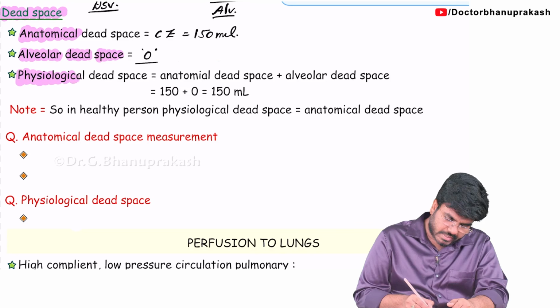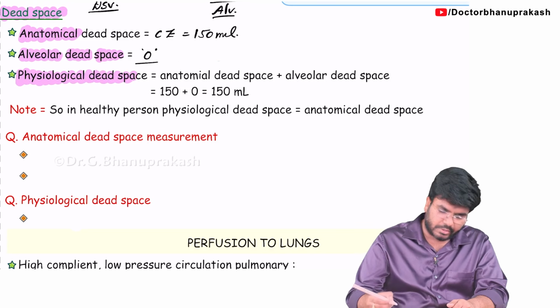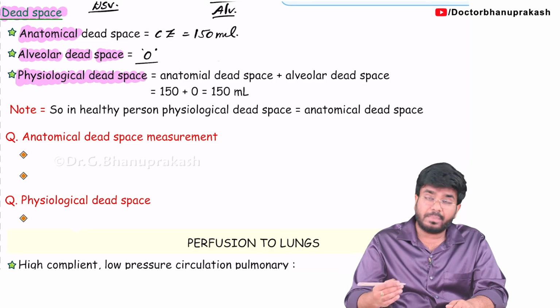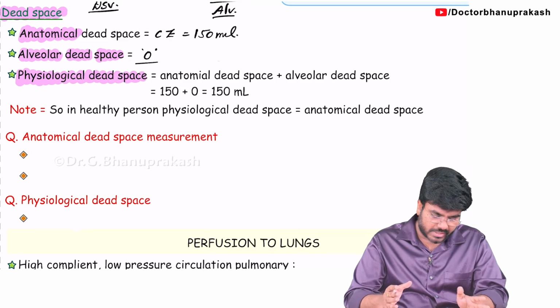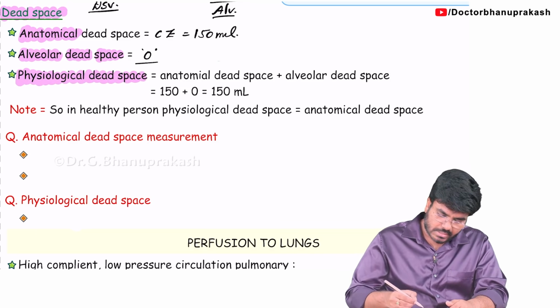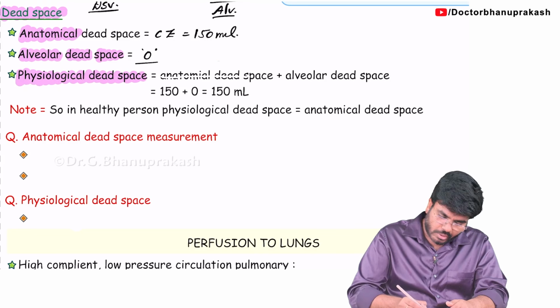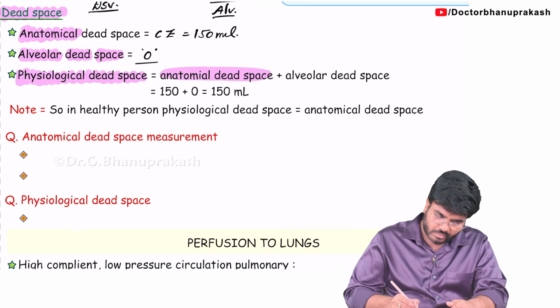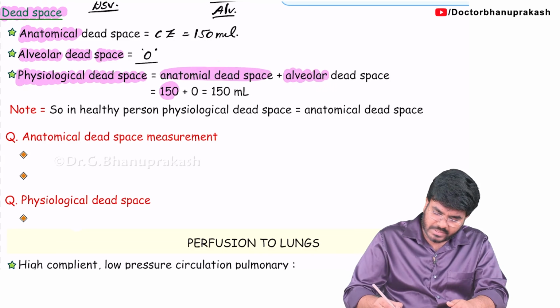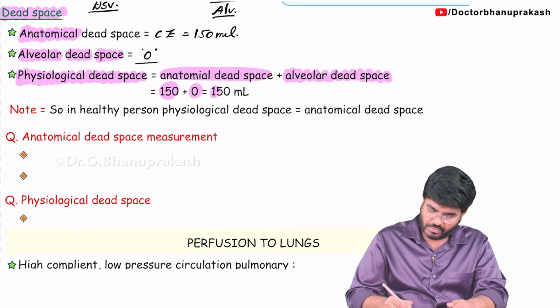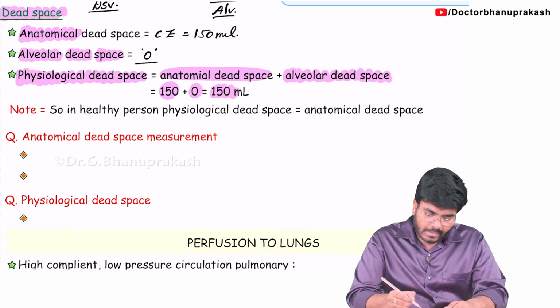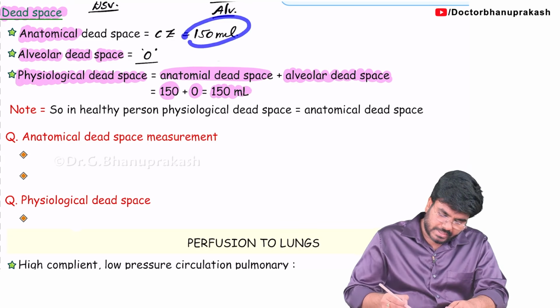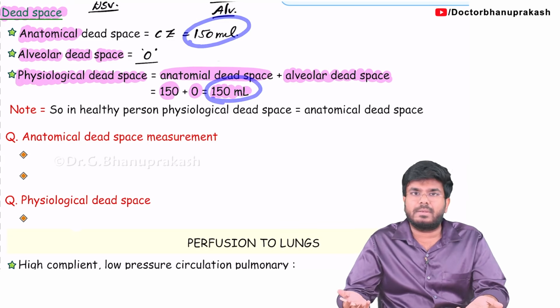Then what is the physiological dead space? If you add both the anatomical dead space and the alveolar dead space in a person, it will tell you the physiological dead space. So anatomical dead space, how much? It is the conducting zone, 150 ml. And the alveolar dead space is 0 in a healthy individual. So 150 plus 0 is 150 ml.